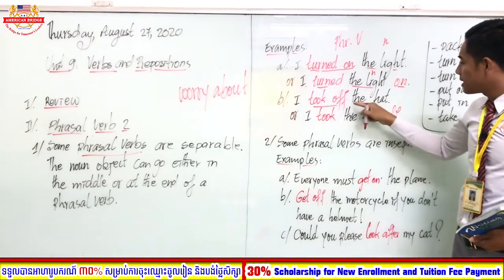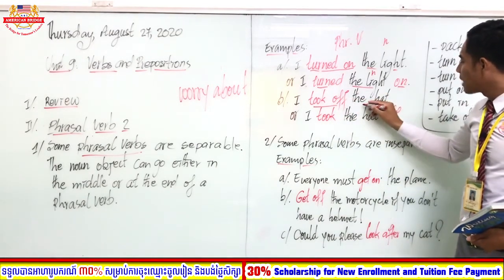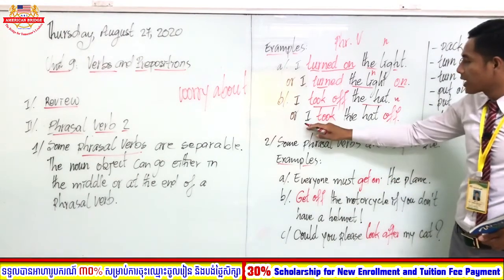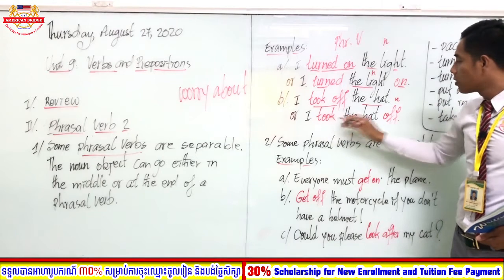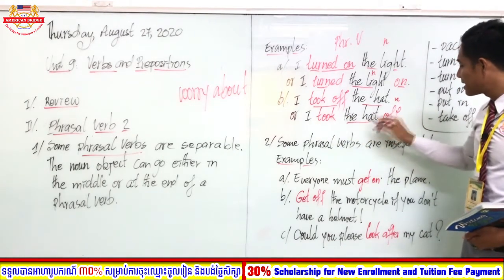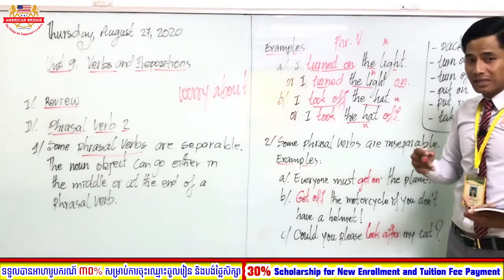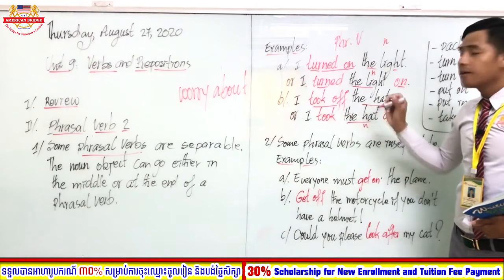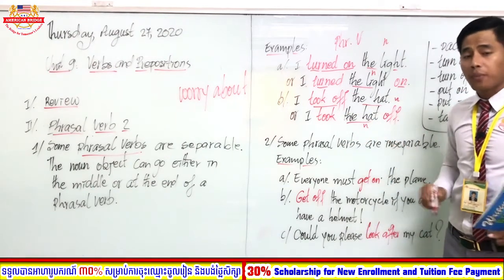We can write it like this, I took off the hat, where the hat is the noun object, or we can also write, I took the hat off. The hat is the noun in between the phrasal verb, so we call these phrasal verbs separable.